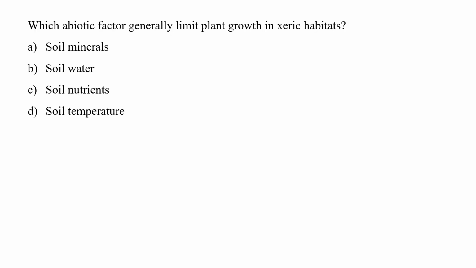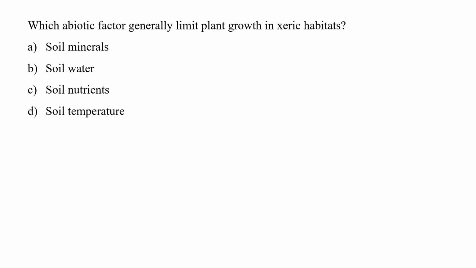Next question is, which abiotic factor generally limits plant growth in xeric habitats? So xeric habitats are the habitats that have less water. Out of the four options, we have to choose the most appropriate one, because all of the options seem to be correct. So out of the four, option number B will be the more correct option. Why?